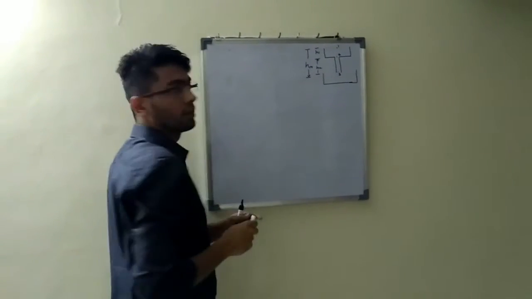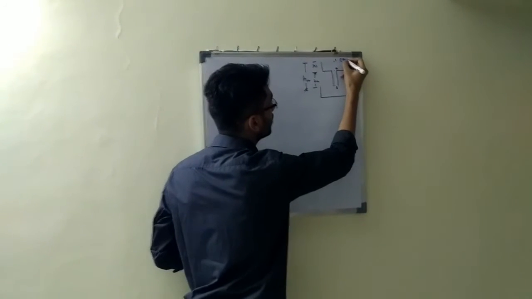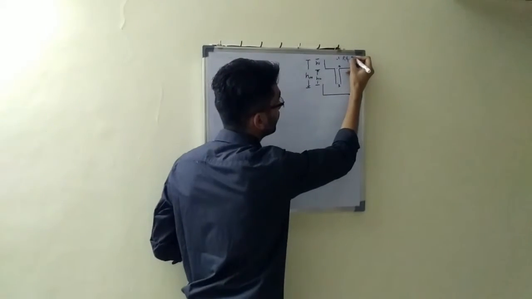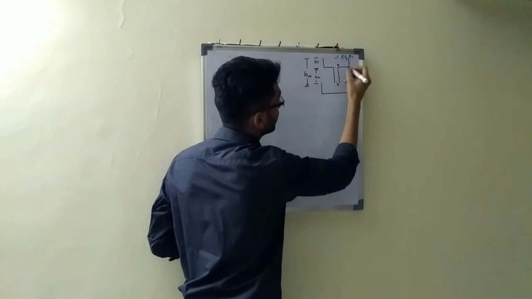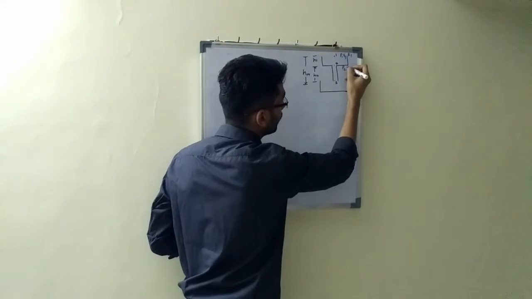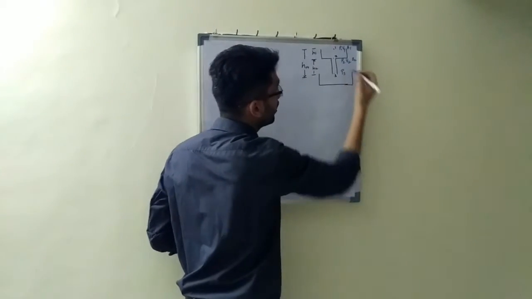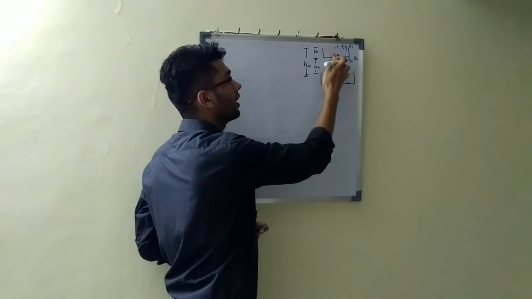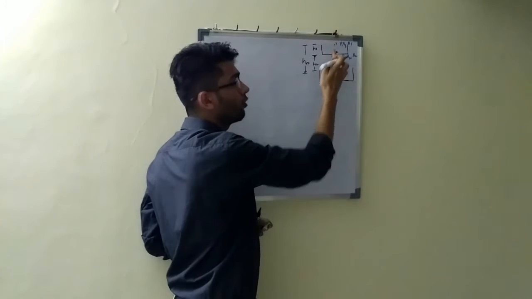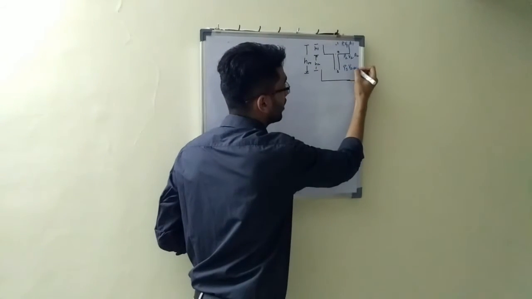And what I require: pressure P1, velocity V1, and area A1. Here pressure P2, velocity V2, area A2. Here pressure P3, and you can see the area at point 1, point 2 and point 3 is the same.